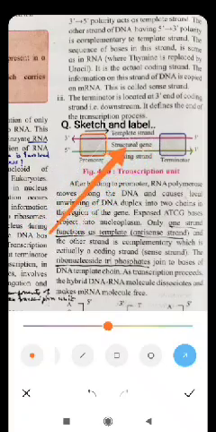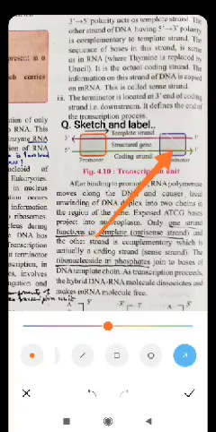Generally there is a single gene in case of eukaryotic cells, but there can be many structural genes between the promoter site and the terminator site in case of prokaryotic or bacterial cells. As you know, the prokaryotic or bacterial cell is a primitive cell. It is a very simple type of cell, so the proteins are also very small protein molecules as far as their molecular weight or size is concerned.